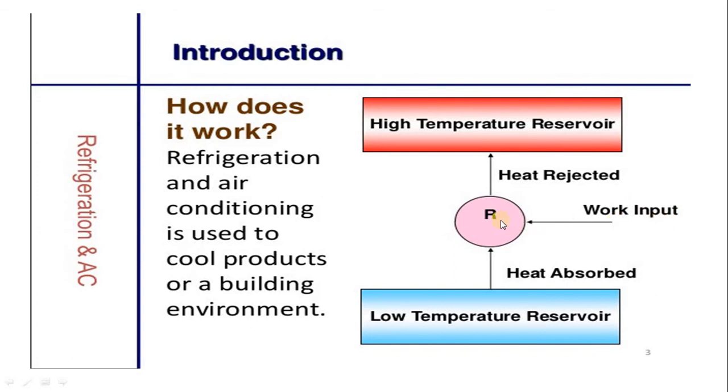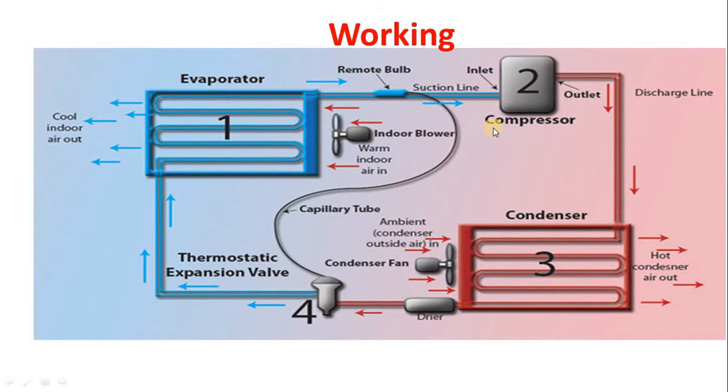So the meaning is, I repeat once again, it is impossible to construct a device like a refrigerator, air conditioner or heat pump working in a cyclic process whose sole purpose is to transfer energy from a low temperature reservoir to a high temperature reservoir without add-on of external work. So for satisfactory operation of an air conditioning system, we must give work input to the device. Then and only then is it possible to transfer heat from the low temperature reservoir to the high temperature reservoir.